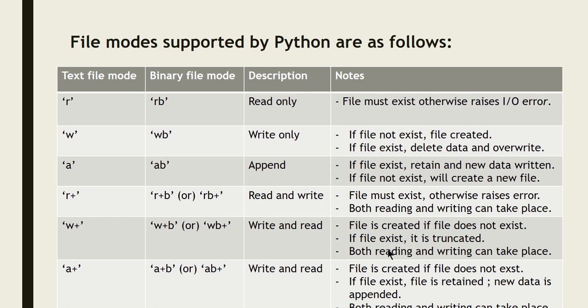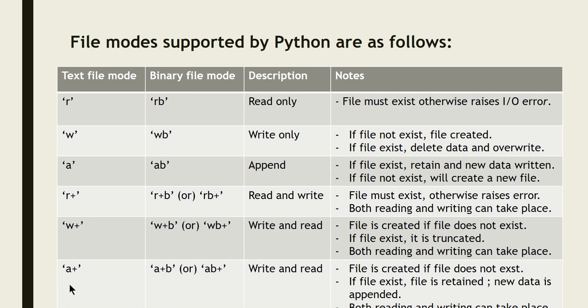If you give R plus and the file is not present, it will give an error. If the file exists with W plus, it is truncated, because W means if the file exists, data is deleted and new data is written. But you can do both reading as well as writing. So that is W plus.